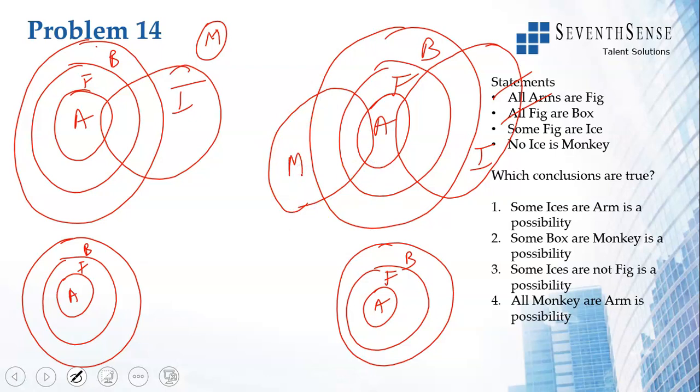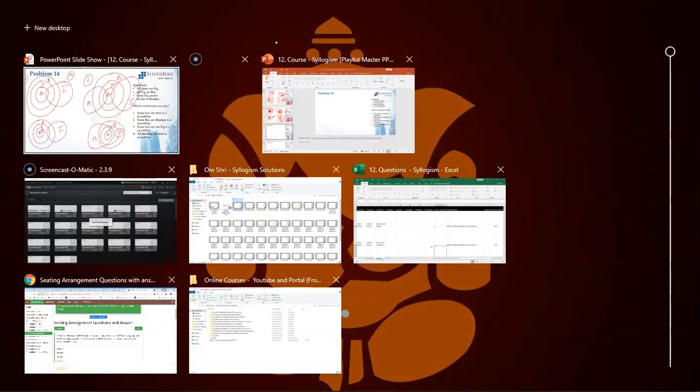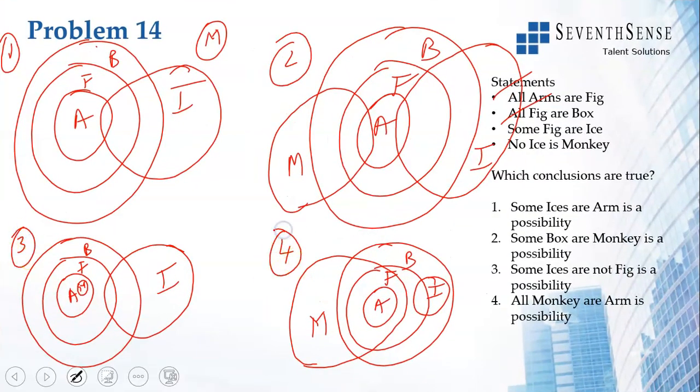I can also draw it this way. Some fix arise, and no eyes is a monkey. I can also draw monkey here, inside A. So this is entirely inside A. Some fix arise. I can draw it this way, and no eyes is a monkey. I can draw it this way. Okay, so I have drawing 1, drawing 2, drawing 3, drawing 4.